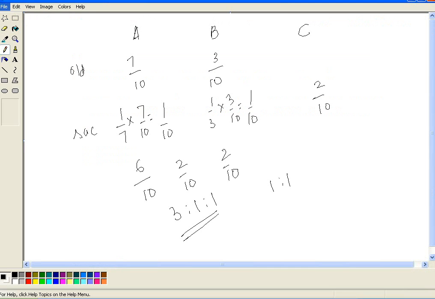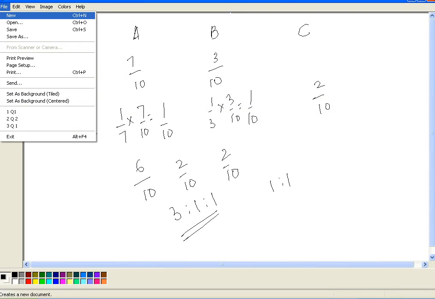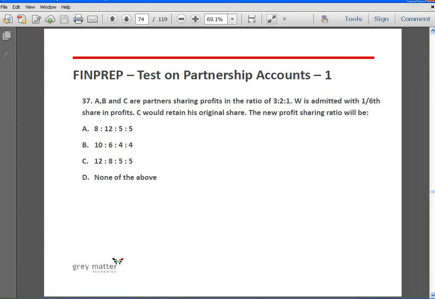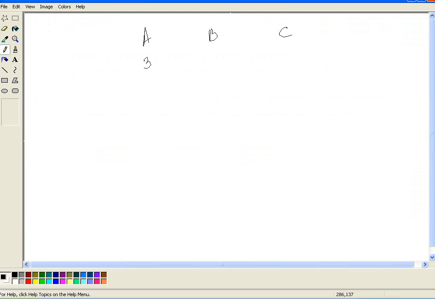37. Okay, you have A, B and C who are sharing profits in the ratio of 3:2:1. So A's old share is 3 by 6, B's old share is 2 by 6, and C's is 1 by 6. Right?